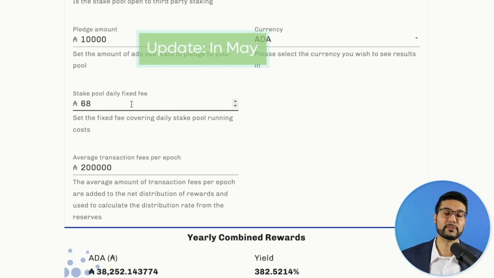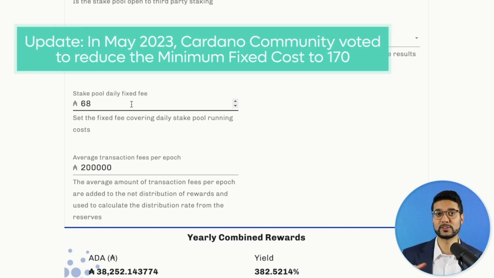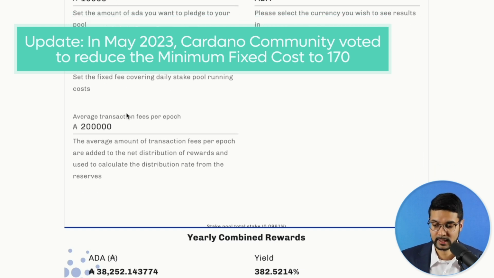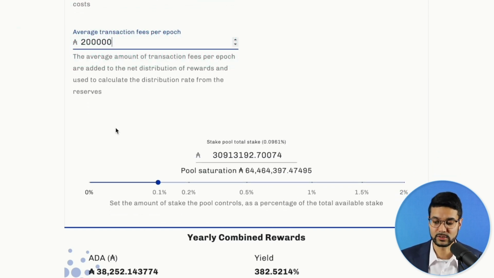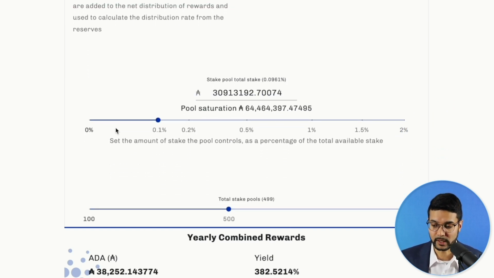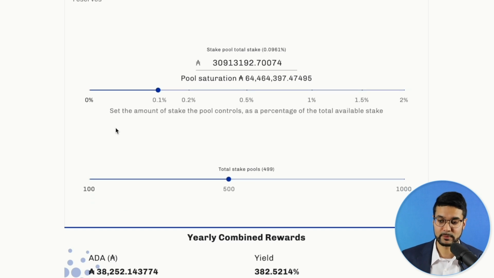This is something that I would keep as is. Currently, the minimum fee is 340 ADA. So 68 times 5 gives us 340 ADA each epoch. The average transaction fees per epoch, you can play with this, but like I was talking about earlier, it depends on the number of transactions currently taking place each epoch. As the network grows over time, the more transactions take place, this number goes up.